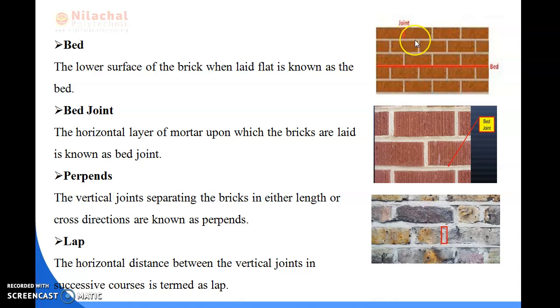This is the horizontal distance between the vertical joints in the successive courses. So from this brick to this brick, this is known as lap.